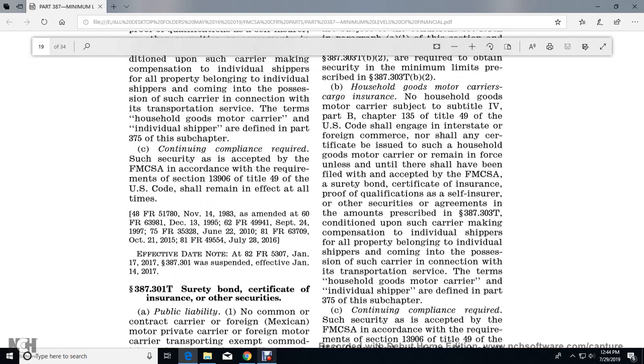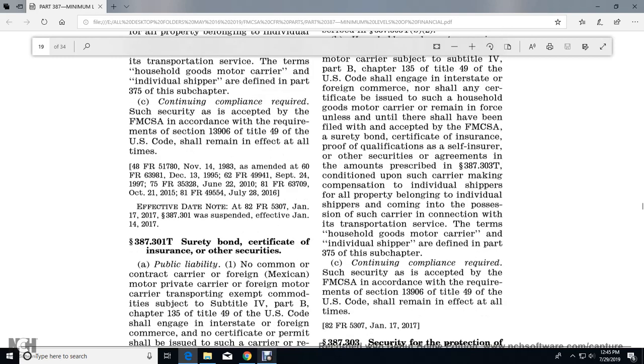Household goods motor carrier cargo insurance, the household goods and motor carrier subject to the subtitle 4 of the B, chapter 135, title 49 U.S. Standard Code and gave the interstate foreign commerce nor shall the certificate be issued with the household good motor carrier with the remain in force unless until they shall have been filed with the accepted motor carrier safety administration surety bond certificate insurance proof of the qualification self-insured with other securities agreements for the amount prescribed in 387.303 condition upon the such carrier making compensation individual shipper for all the property belonging with the individual shipper coming into possession with such carrier connection with the transportation service in terms of household good motor carrier with the individual shipper to define in part 375 of the chapter.